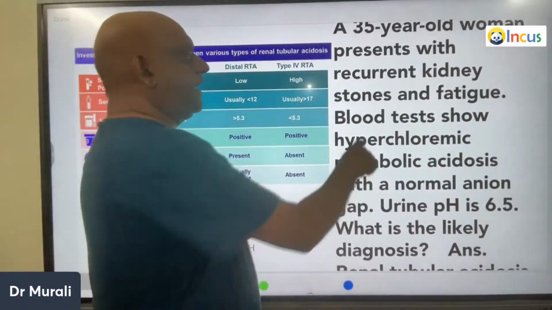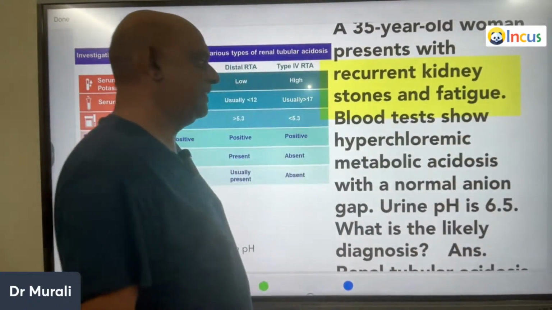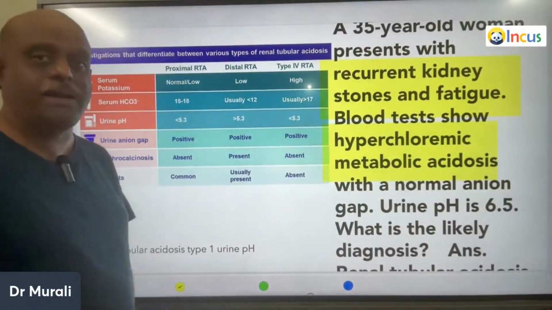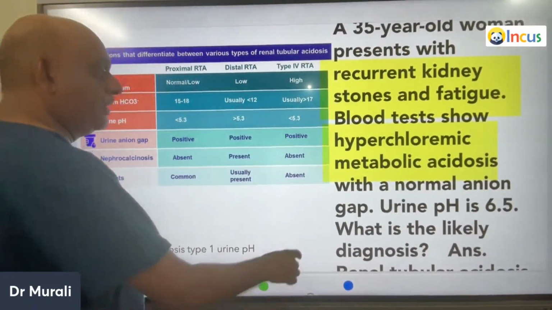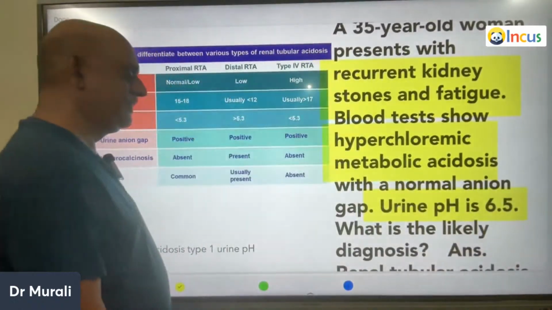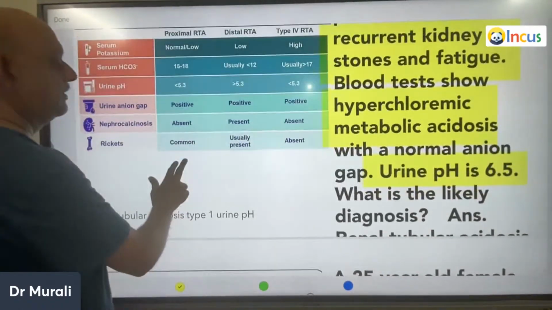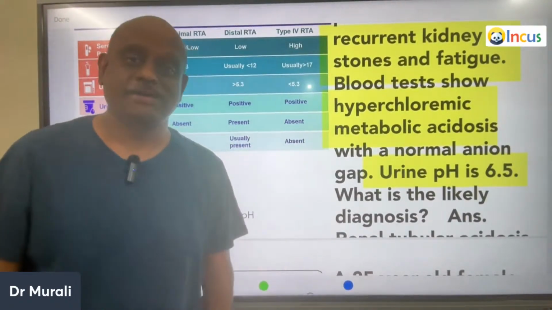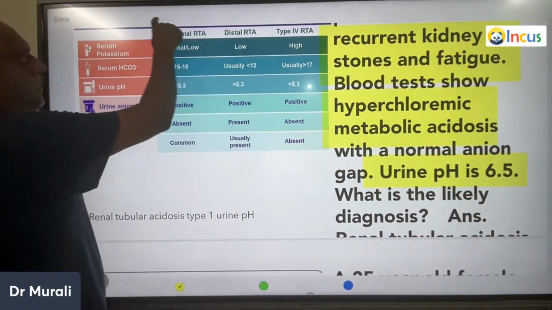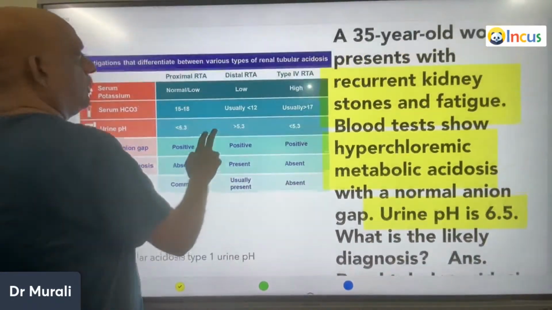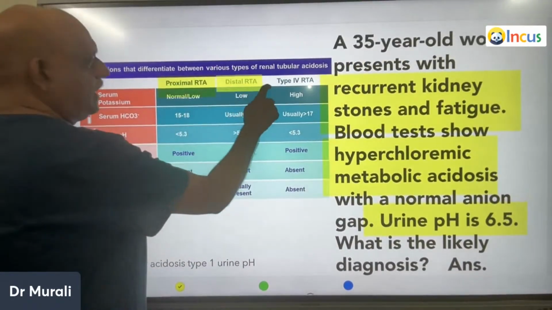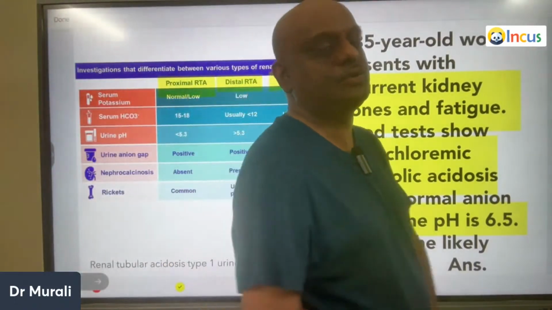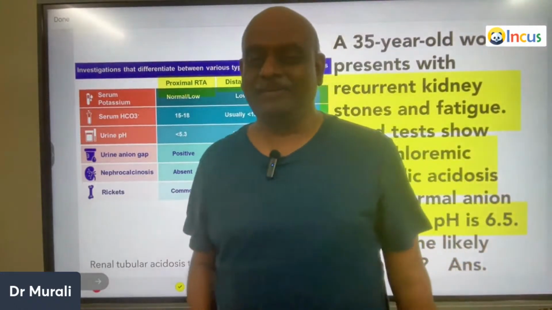A 35-year-old has recurrent kidney stones and fatigue, and there is a hyperchloremic metabolic acidosis with a normal anion gap. Urinary pH is 6.5. What is the likely diagnosis? It is classical of renal tubular acidosis is what you should remember. Once more, proximal RTA, you need to know proximal RTA, distal RTA, type 4 RTA, the 3 types of renal tubular acidosis. How to differentiate them?